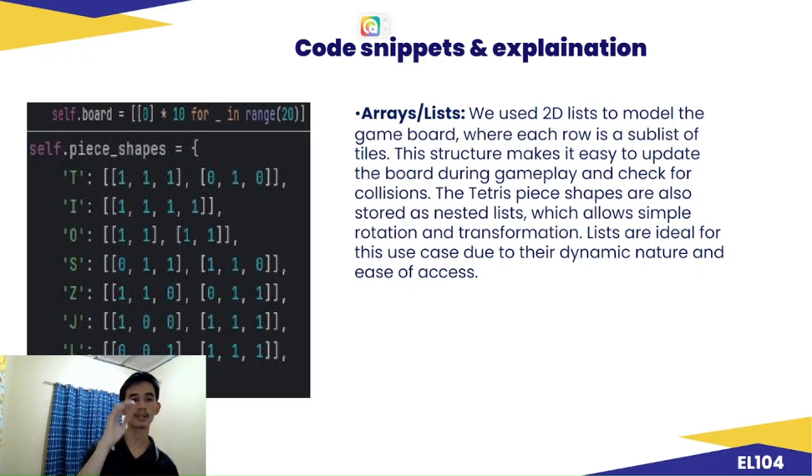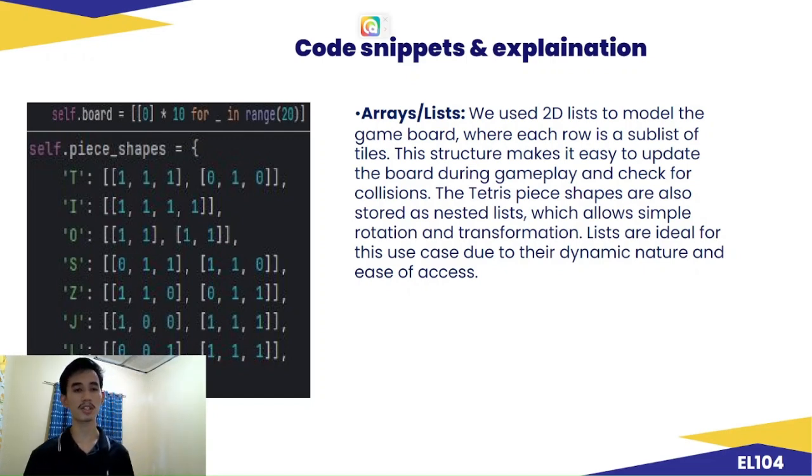So this code right here allows us to develop the shapes in general. For example, this O right here creates the square piece in our game. So basically, the block that you can use in the game.